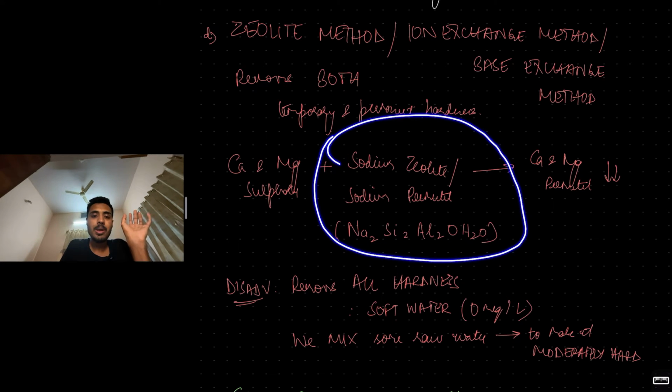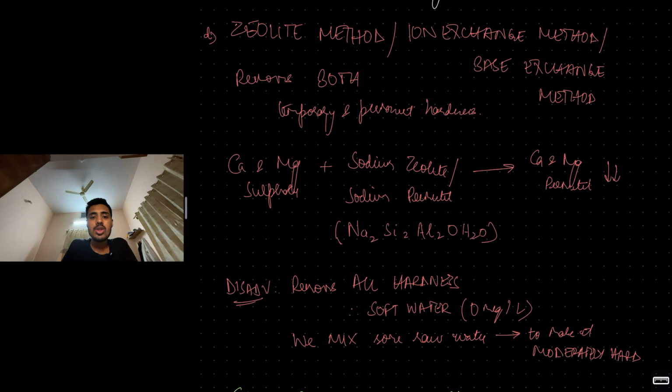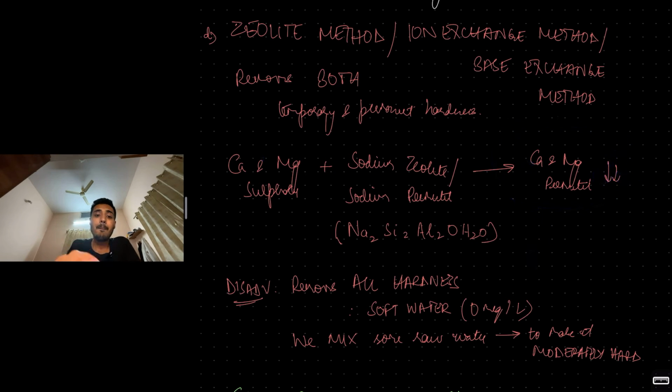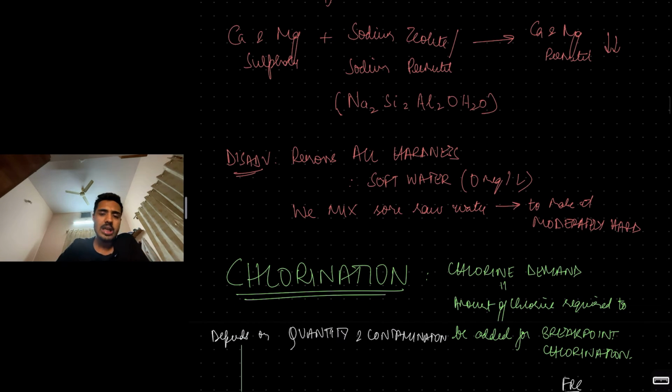What happens? Calcium and magnesium, again, exchange. So you get sodium sulfate and calcium and magnesium permutate, which precipitates. But here sulfates, so even permanent hardness can be removed. But the disadvantage is the zeolite method, the ion exchange method, is so effective that it removes all the hardness from the water. We don't want to remove all the hardness because soft water, I told you, is corrosive.